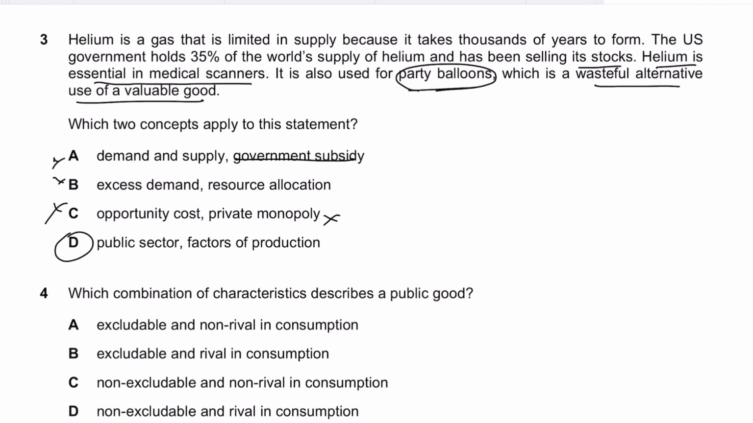Definitely D should be the answer, because first of all, they have talked about the government here, so that makes public sector, and then they're also talking about factors of production because helium is a natural resource. It comes under the factor of production. Land always includes natural resources.